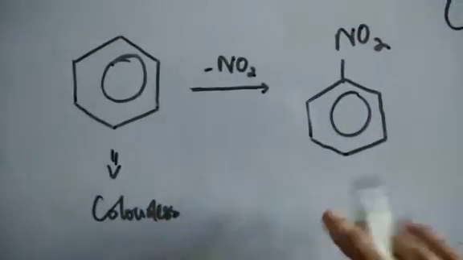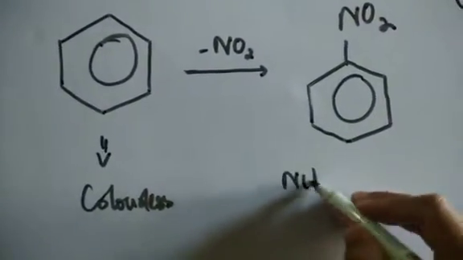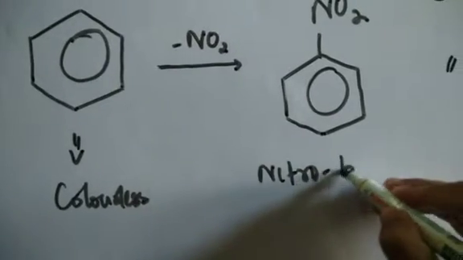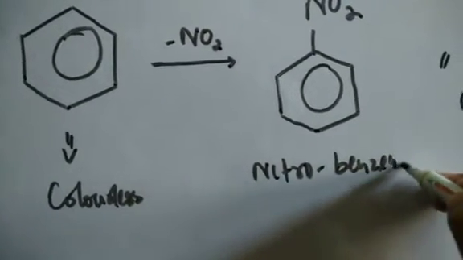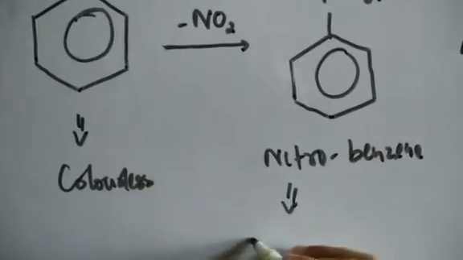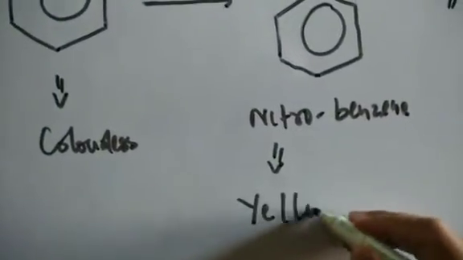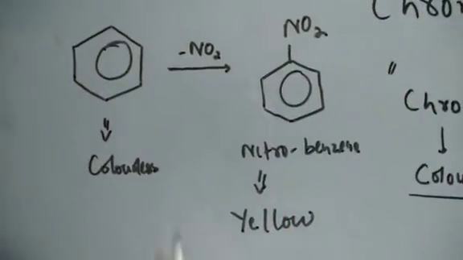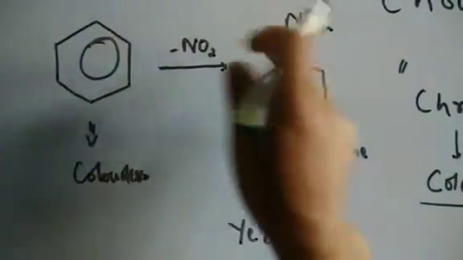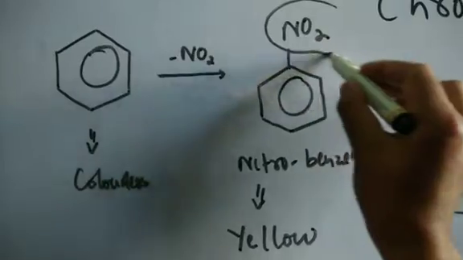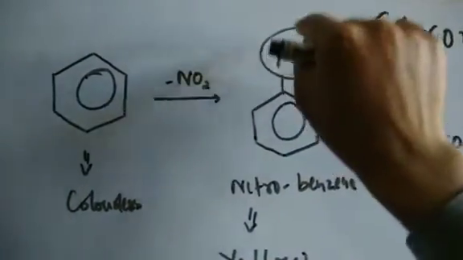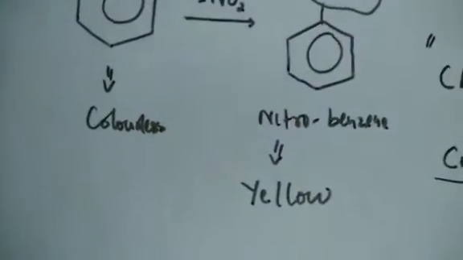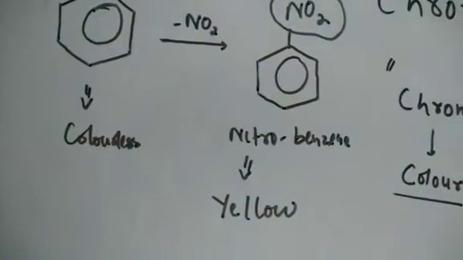Now this nitrobenzene, its color is yellow, and usually nitro groups are yellow colored compounds. So it turns out that this group is actually responsible for color in the compound. This group is called a chromophore. It imparts color to the compound.